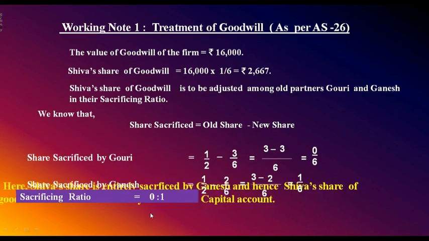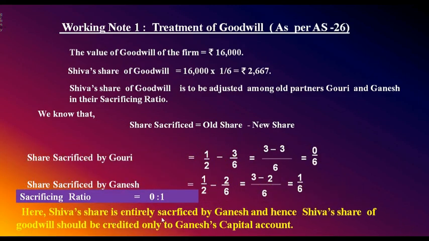Therefore, Shiva's share is entirely sacrificed by Ganesh and hence Shiva's share of goodwill should be credited only to Ganesh's capital account. You know, for adjusting the goodwill amount valued as per AS 26, the journal entry is new partners capital account debtor to sacrificing partners capital account. Who has sacrificed here? Only Ganesh has sacrificed. So we need to credit the entire amount to Ganesh's capital account only.